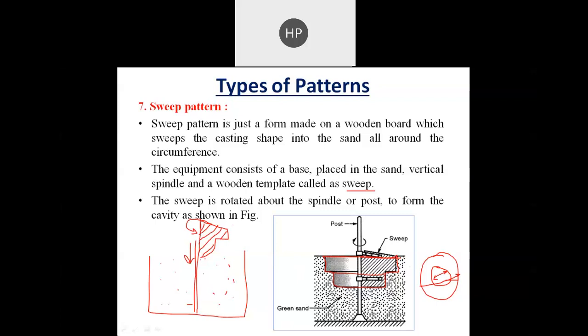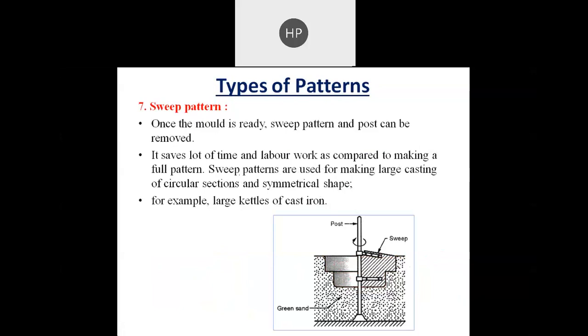As it slowly moves down, whatever sand is in this portion will be removed by the wooden template. Once the mold is ready, the sweep pattern and the post can be removed. After that we remove this post, we remove this sweep board, we remove this base.